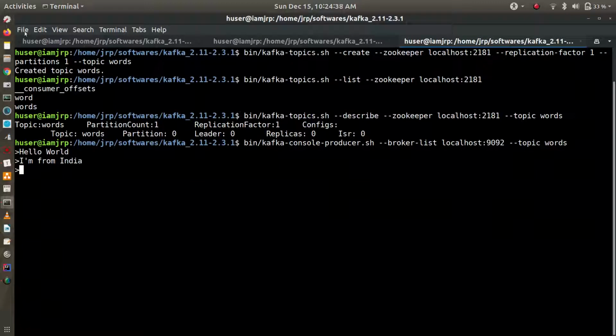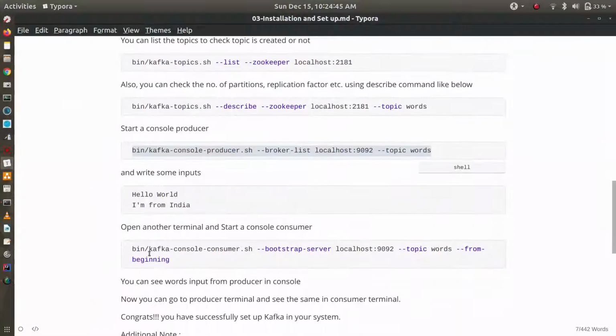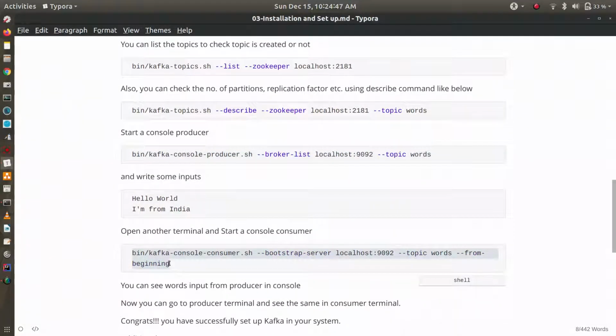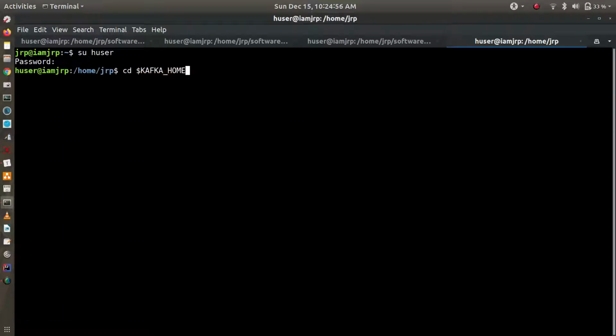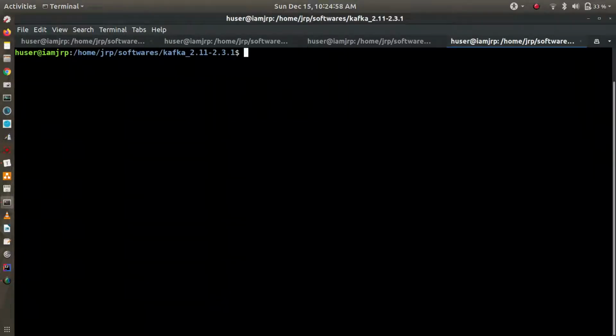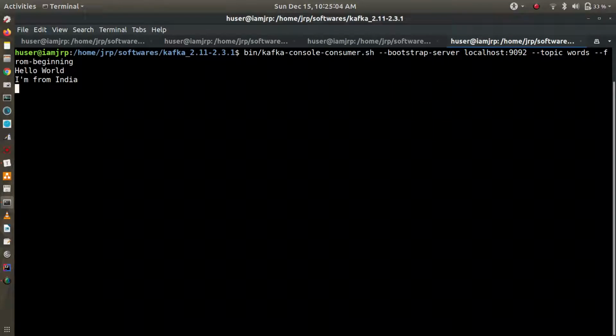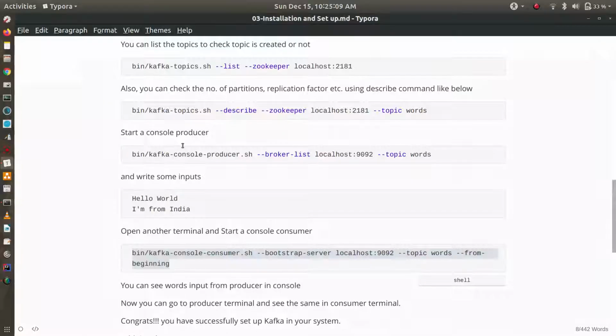Now we'll start one consumer and consume this data. Let's start a consumer. The topic name is words, and we'll start from the beginning. You can see hello world, I am from India is printed in the console.